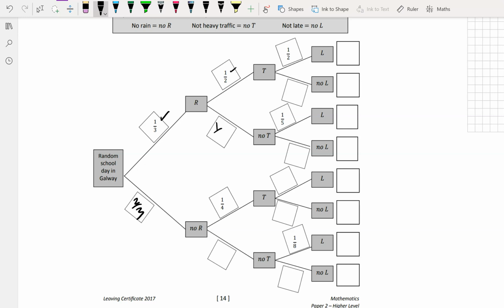I have a half, that means this must be a half. Half means this must be a half. If this is a fifth, this must be 4/5. If this is a quarter, this must be 3/4. If this is an eighth, this must be 7/8.